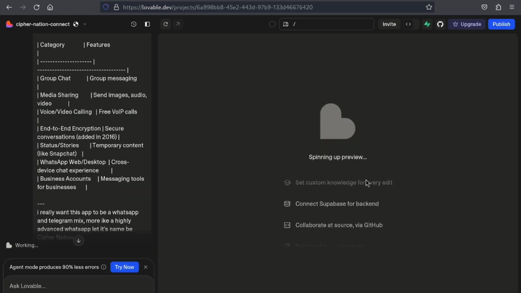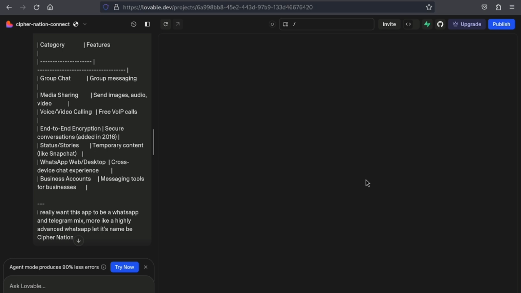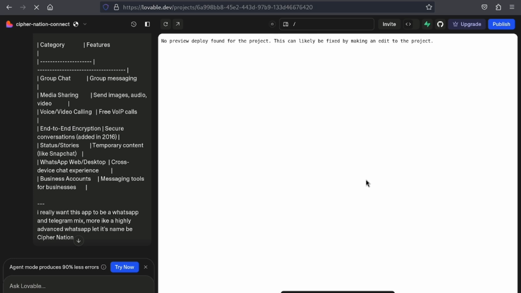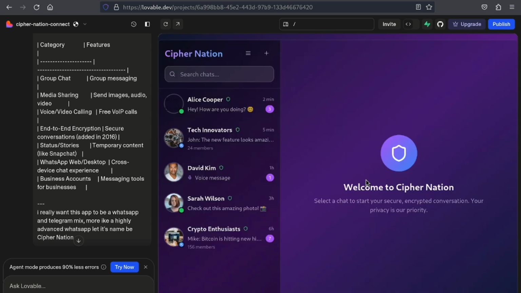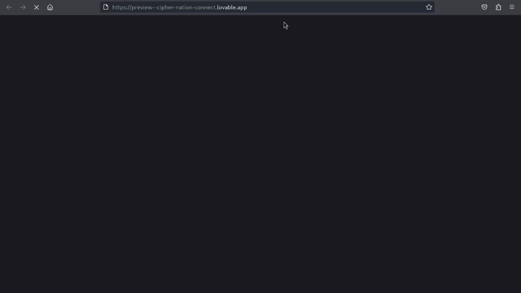So hit the enter button and Lovable starts to work immediately. Alright, it's spinning up the preview and it has something for us now. It's writing the code. Yep, it brought it up. Look at this. This is just like WhatsApp, only with a different color, because I already told it to make it like a hackers platform and mix it with Telegram. That's why it's all like this.